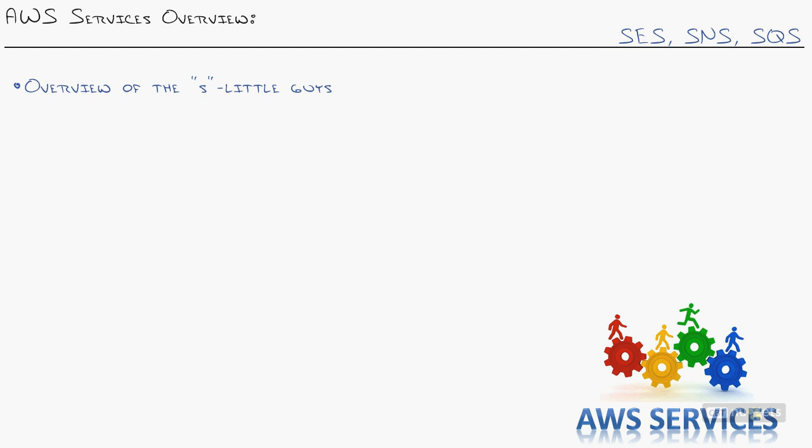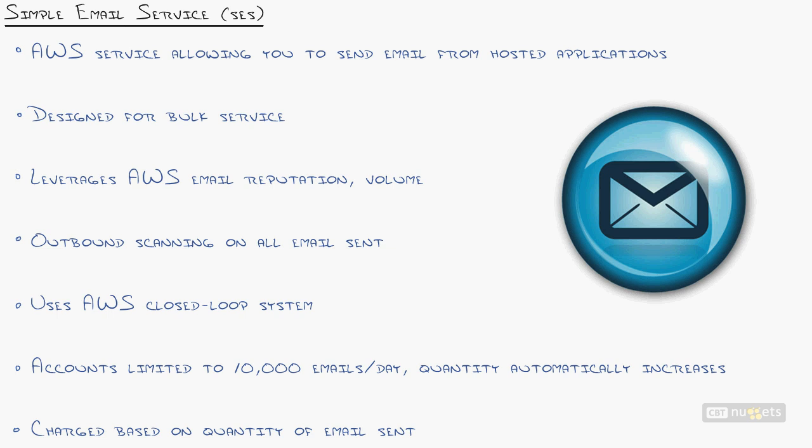As we move on in our AWS services, it's time to talk about the little guys, meaning there's three little services, all starting with the letter S. Actually, they start with the word simple, that will just make your life of integration with AWS that much easier. They are the Simple Email Service, Simple Notification Service, and the Simple Queuing Service.